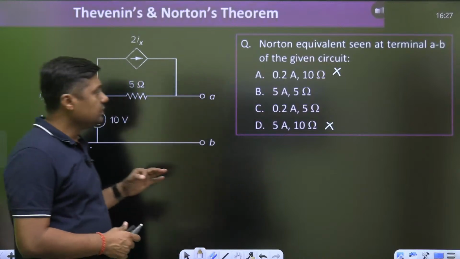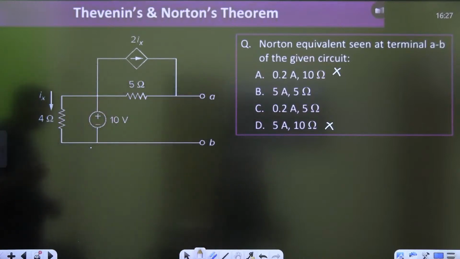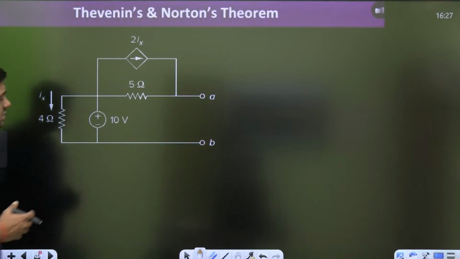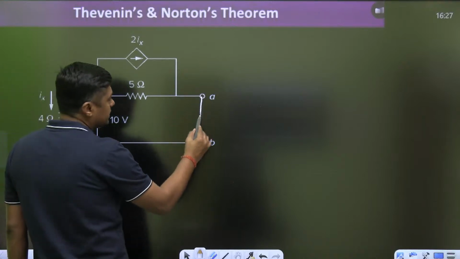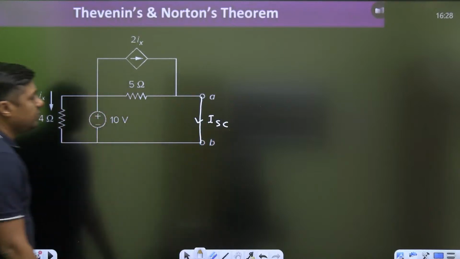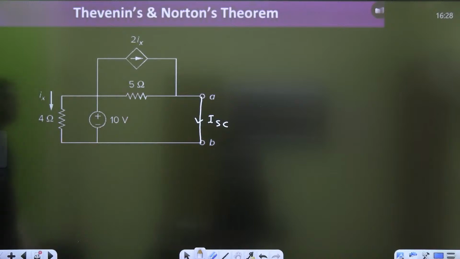Now next one, how to find the Norton's current. I will also find the Thevenin's resistance and Thevenin's voltage. Just to find the Norton's current, you have to make it what? Short circuit. And that is the ISC.